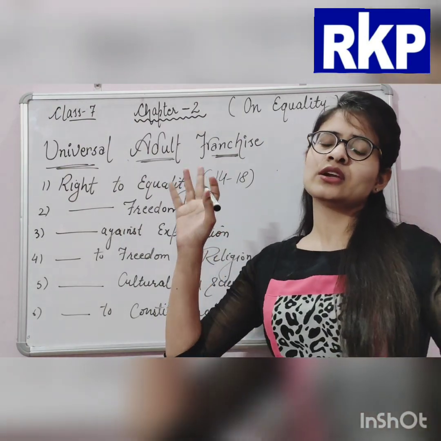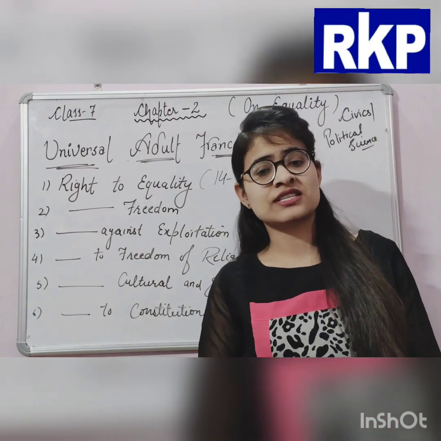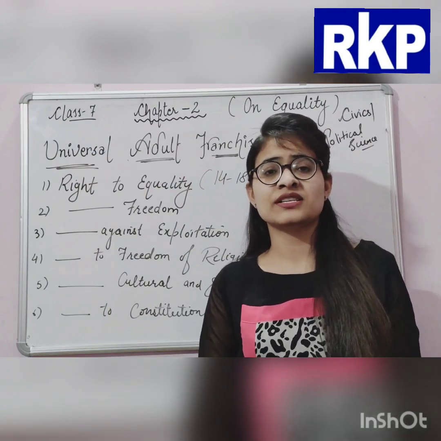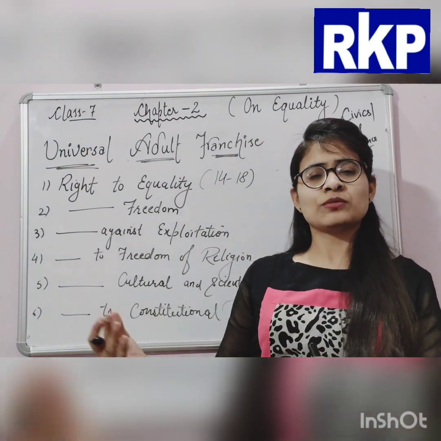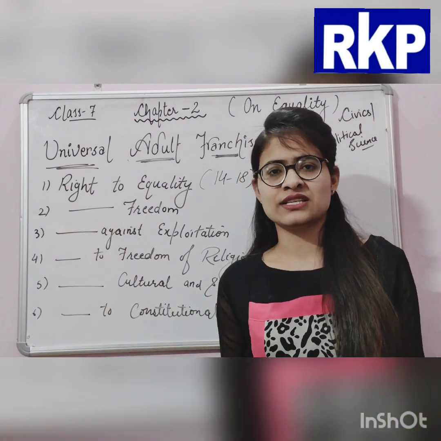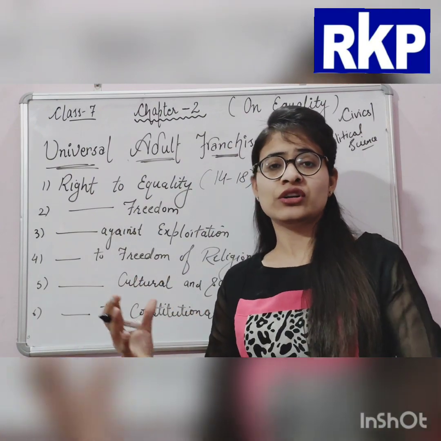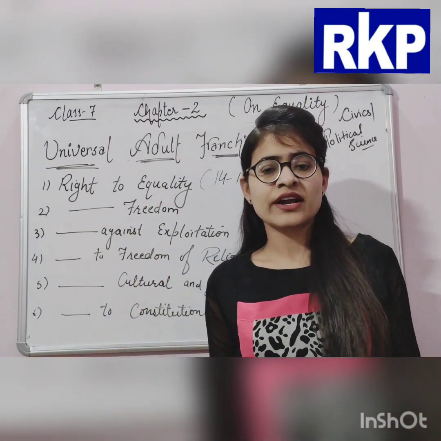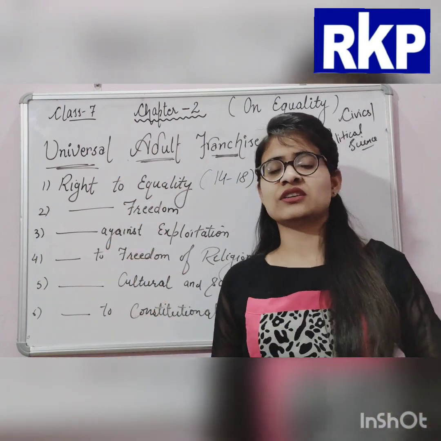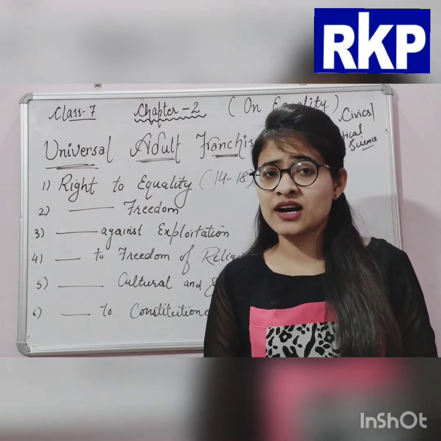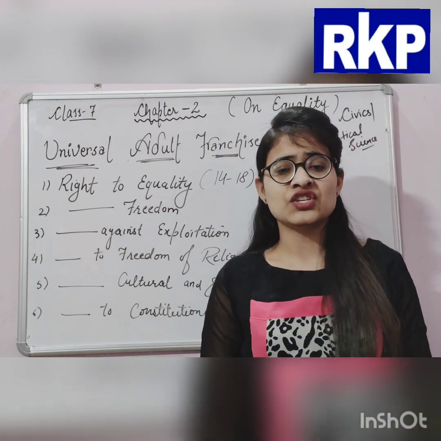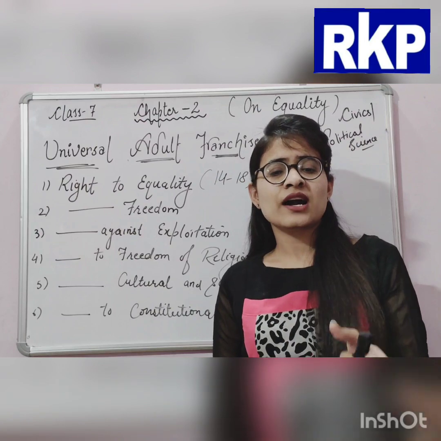So basically we will be discussing Article 15 in this chapter, and this chapter is about, or we can say in terms of, access to shops, public restaurants, hotels, public events or public places. It means they can go anywhere according to their own wish, they are free to do so. Okay, and they all are equal. If someone can go anywhere, then another person can go as well, whether he is of any caste, whether he is male or female, or of any other religion. Okay, and the next is this article.